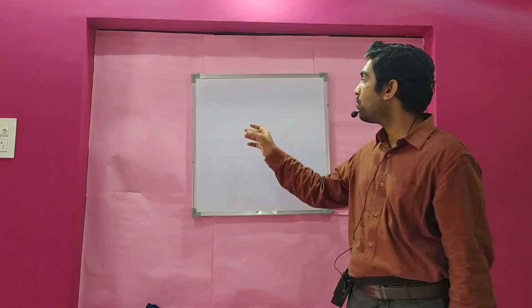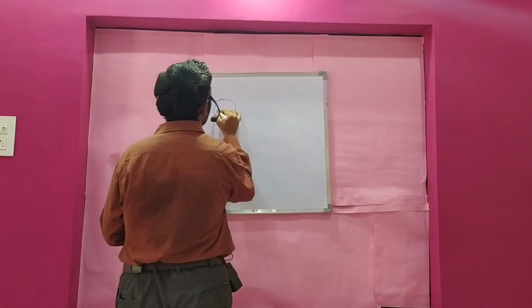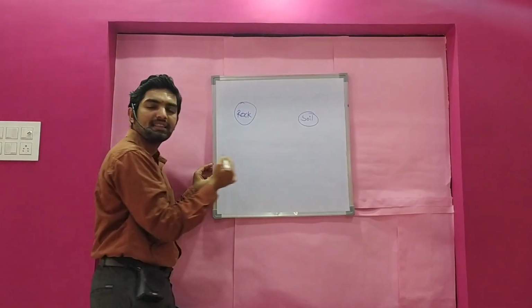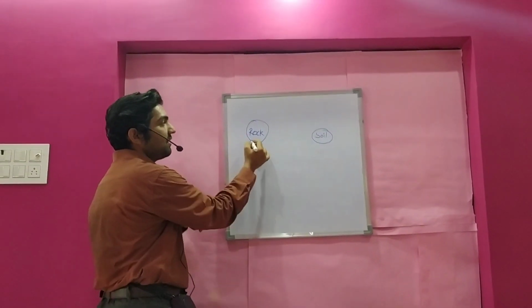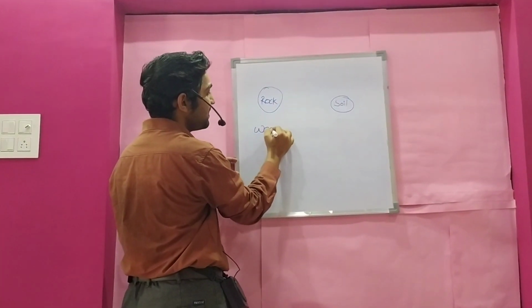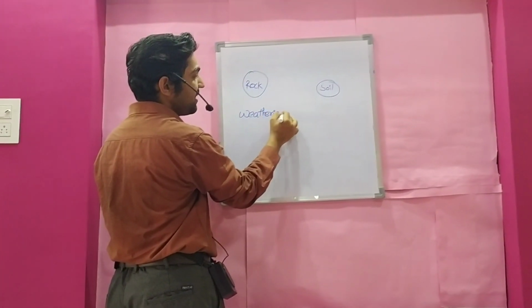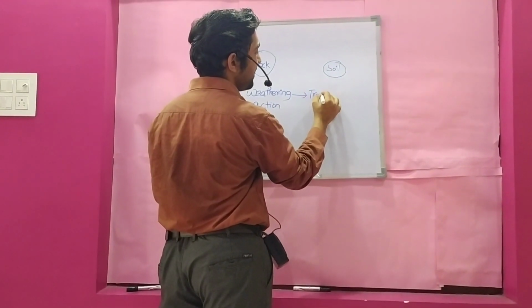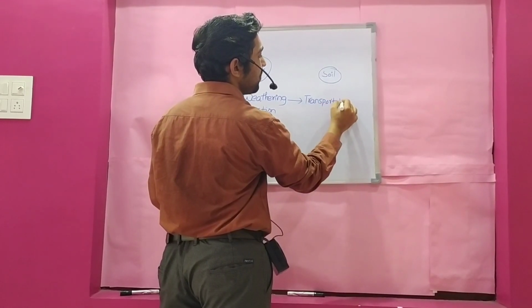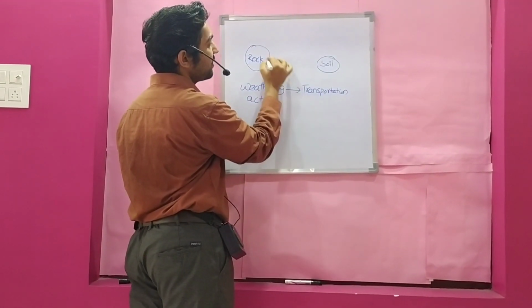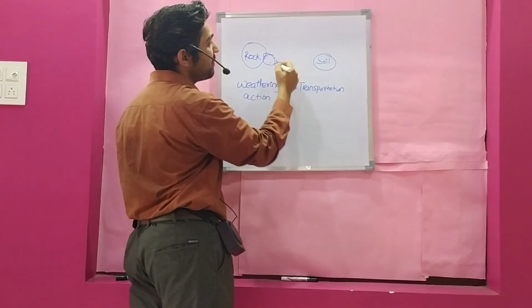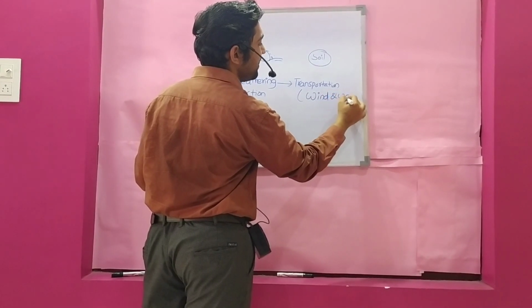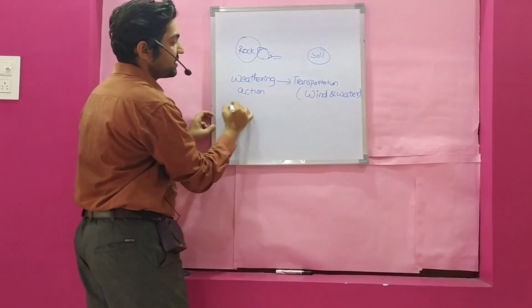Yesterday we saw how soil is formed from rock. This is rock, and soil particles are formed from the parent rock. In between, the rock undergoes physical and chemical change due to the atmosphere, that is weathering action. Later, transportation takes place. The small deposits of the rock undergo small changes and are carried by the wind and water. So these act as transportation agencies: wind and water. Weathering, transportation.